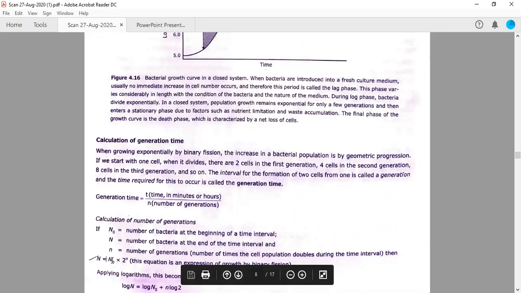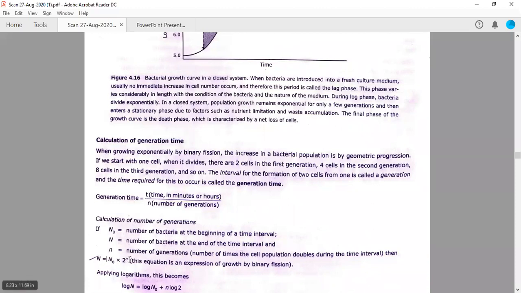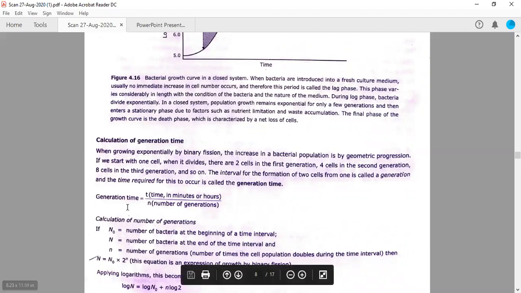So if N0 is given as 10, then you need to calculate how many generations the bacteria go through. If the generation time is not given, then you need to assume that the bacteria are dividing every 20 minutes. So you first convert 4 hours into minutes, then divide by 20 minutes, because you are assuming a generation time of 20 minutes as it is not given in some questions. Then you can calculate the total number of cells.